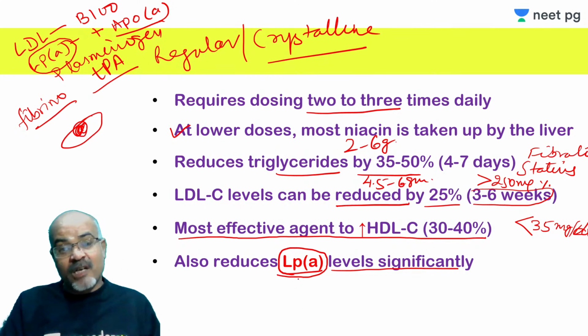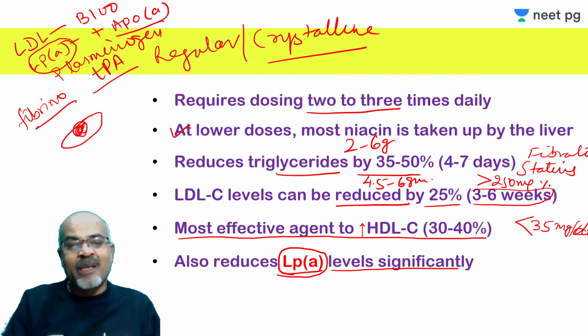So this is the drug which affects all forms of lipoproteins favorably, but its use is limited, as I told you, by the side effects, because they are not tolerable by the patients.